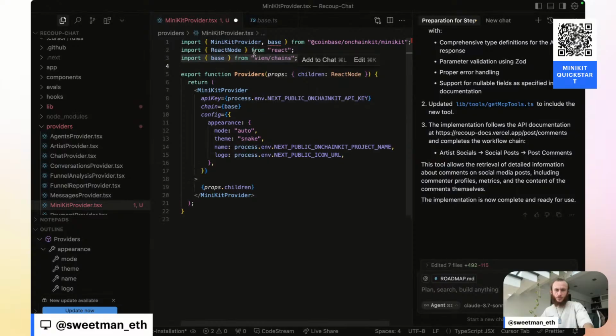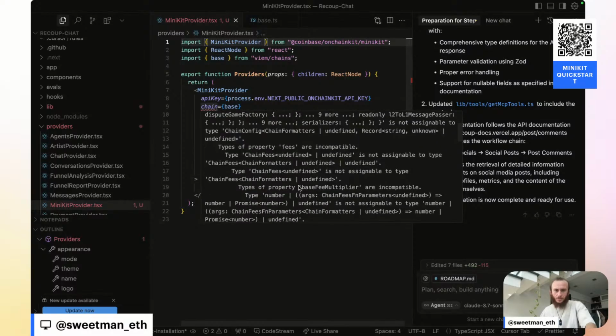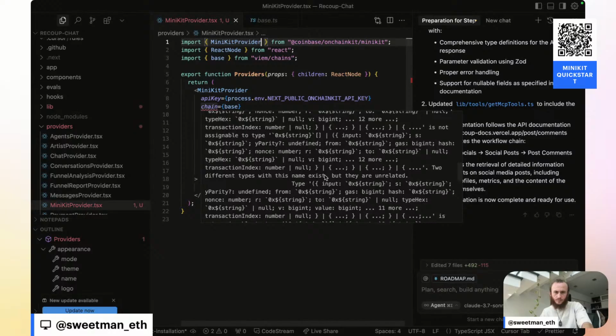Okay, Base is not exported from there. So now I'm wondering, property of fees are incompatible. What is the type that they're expecting?